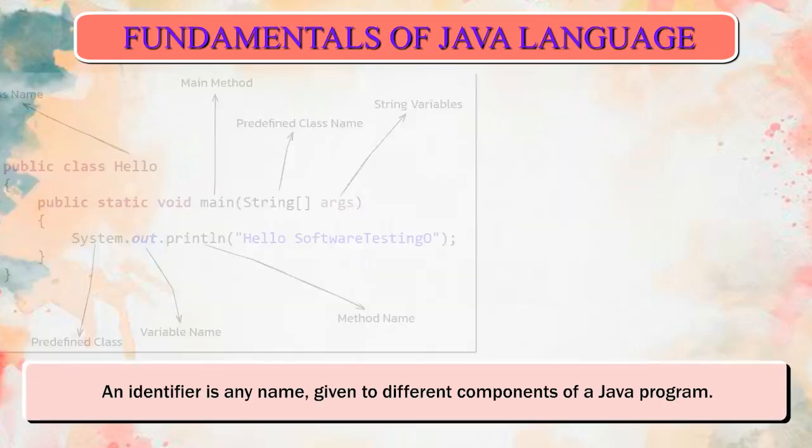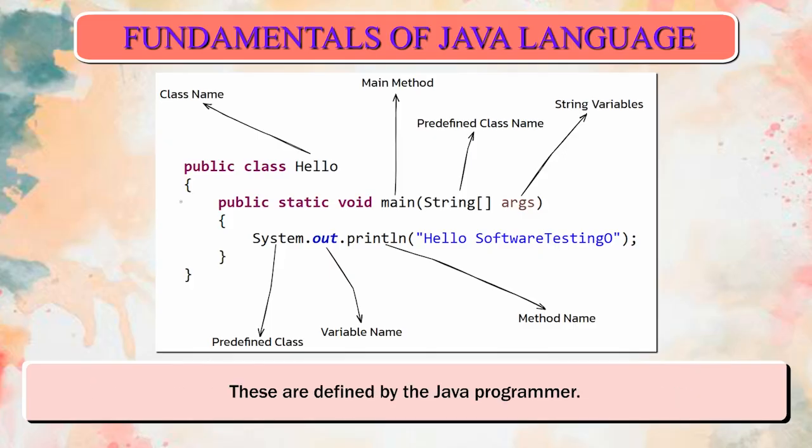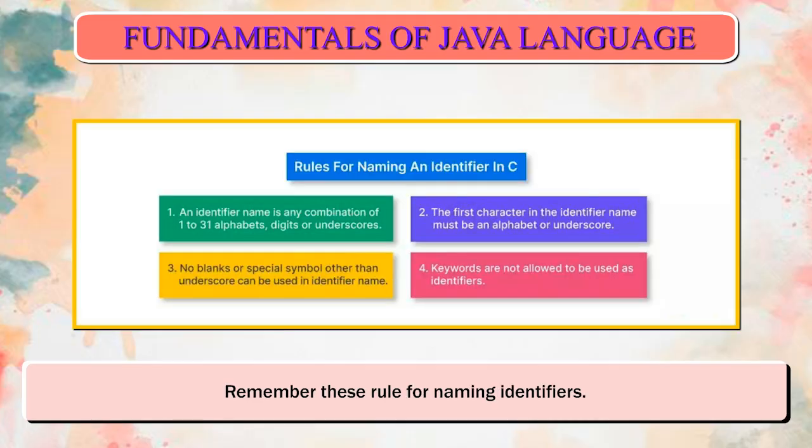Identifiers. An identifier is any name given to different components of a Java program. Identifiers are used to denote class name, method name, and variable name. These are defined by the Java programmer. Remember these rules for naming identifiers.